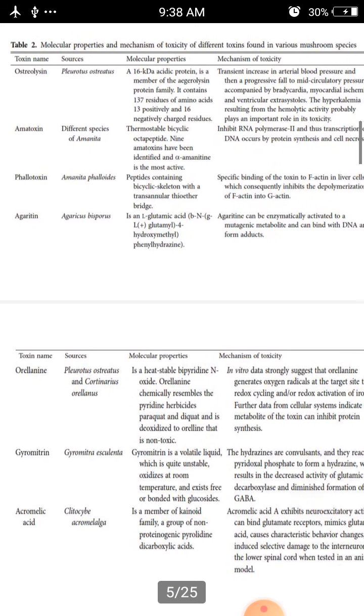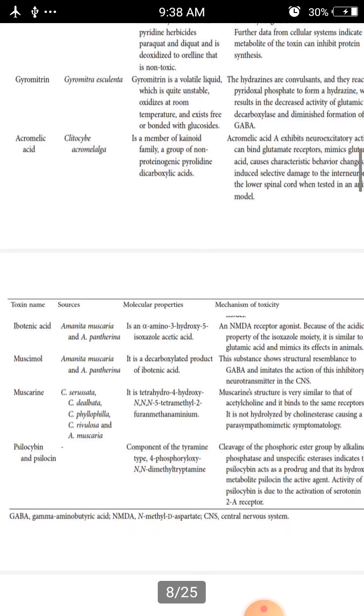Another one is acromelic acid. This is also somewhat important, and it is obtained from Clitocybe acromelalga.